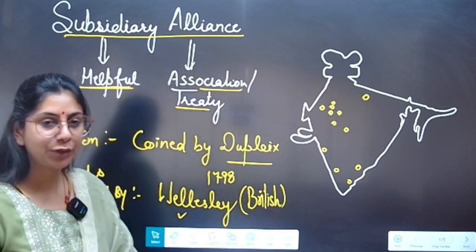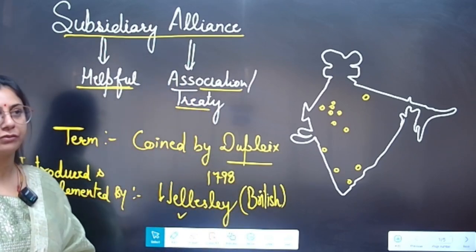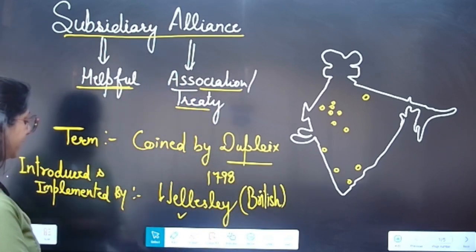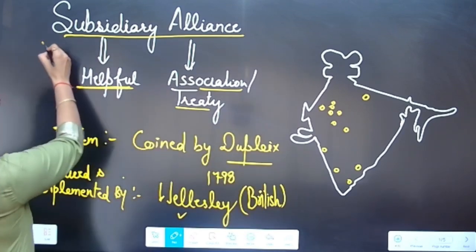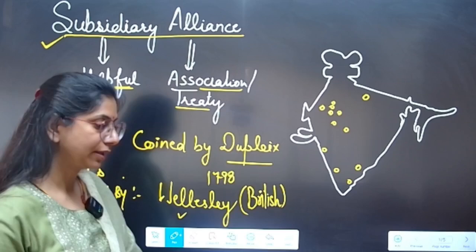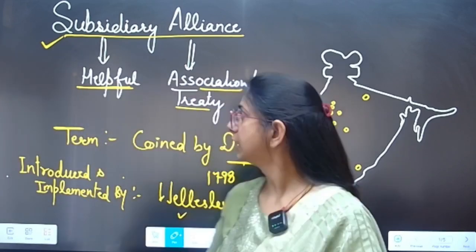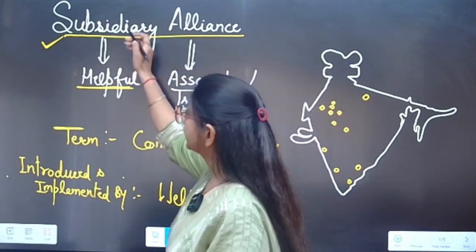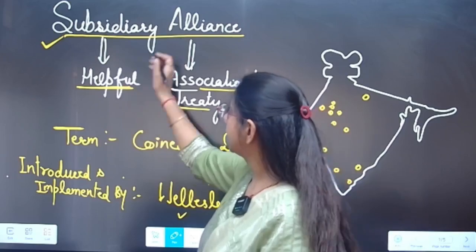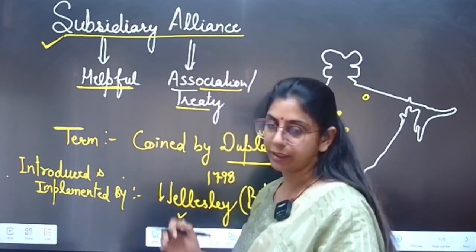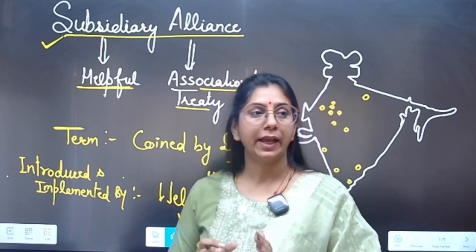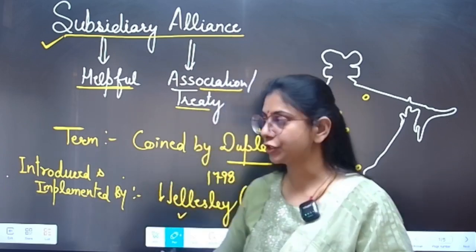So, today we are going to discuss a very important topic of modern Indian history, and that is the subsidiary alliance. First of all, let us understand the meaning of subsidiary and alliance. Subsidiary means helpful association. It was a helpful association.